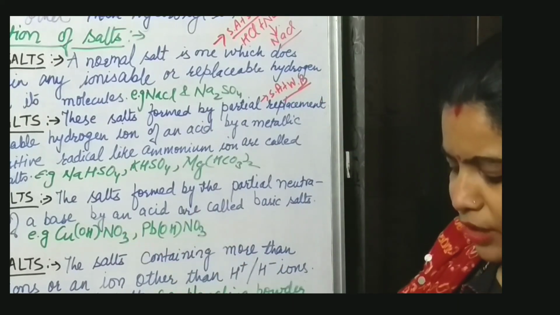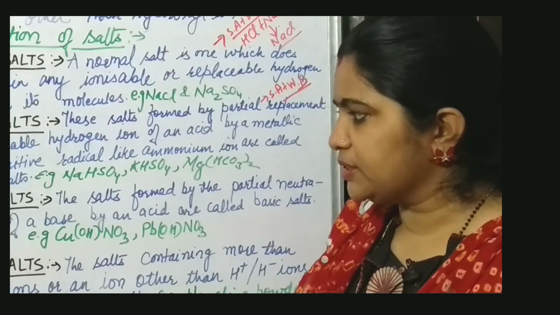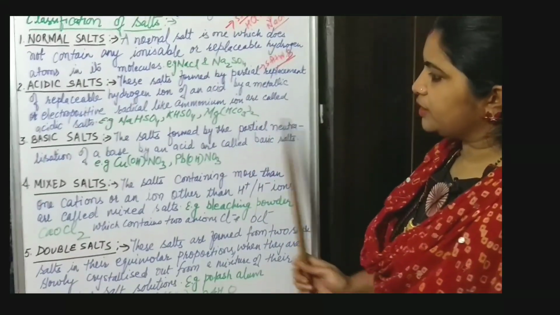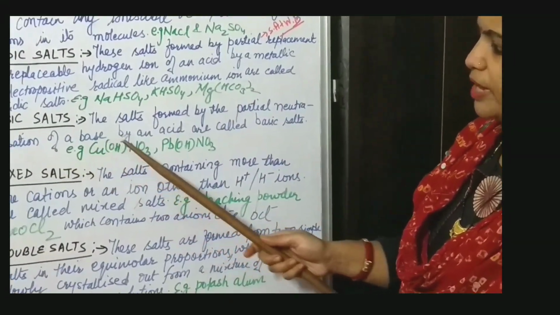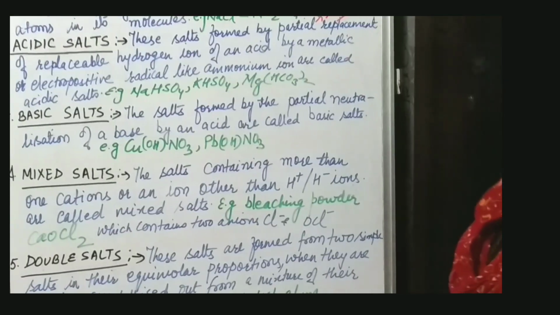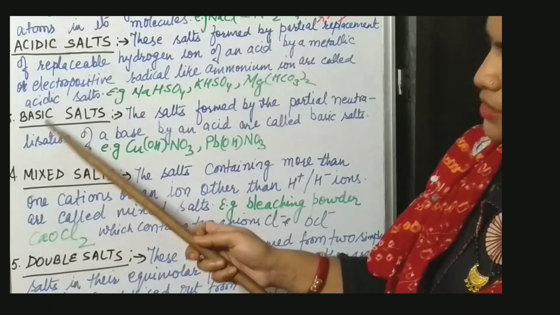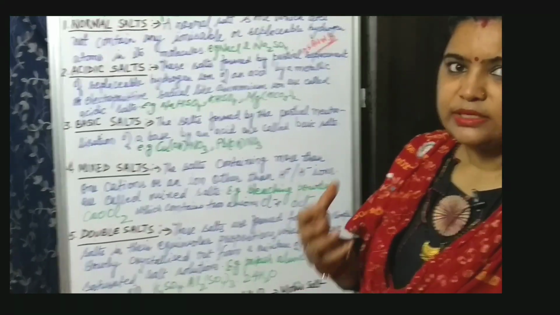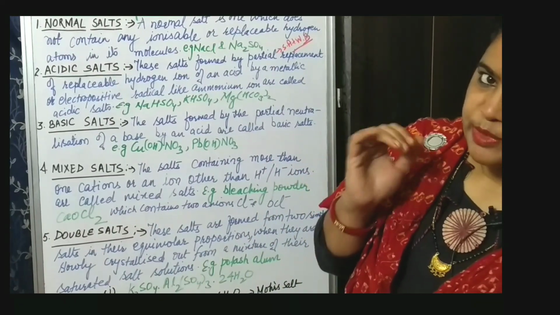Now moving on to the third point, basic salts. The salts formed by the partial neutralization of a base by an acid are called basic salts. As the name suggests, their behavior is a little bit tilted towards bases.